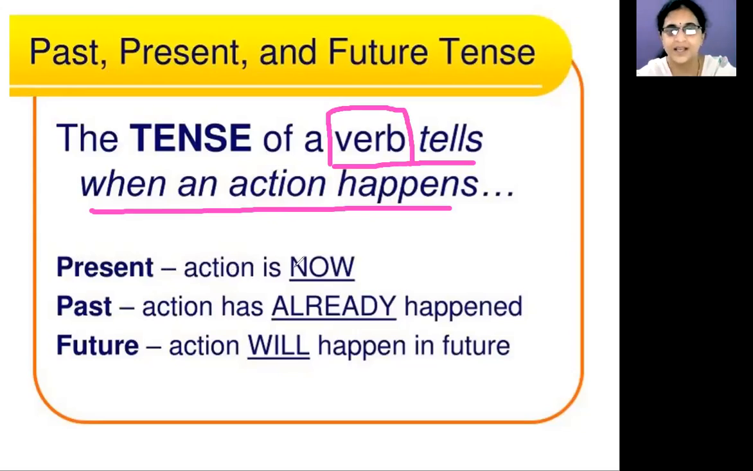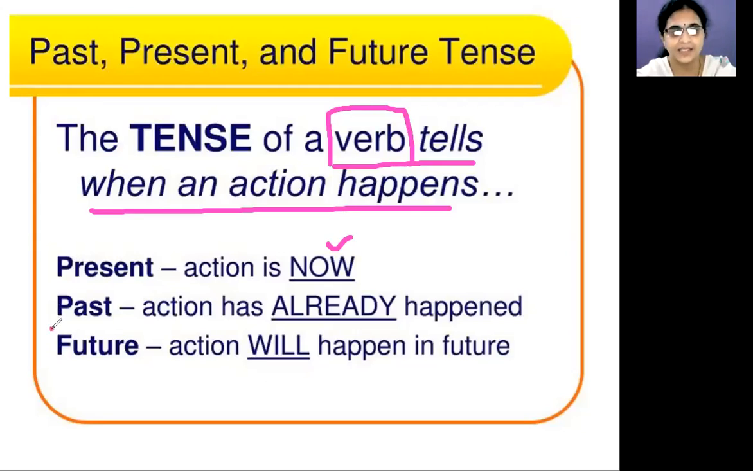The tense of a verb tells us when an action happens. Present tense actions tell us what is happening now. What is happening now, we say in present tense. Past tense means already completed, the action completed. Future tense is an action still not started or completed. That we say in future tense.